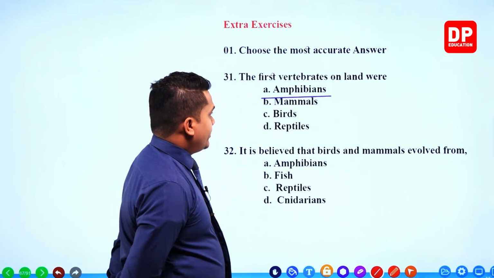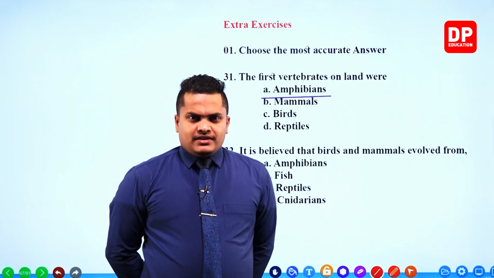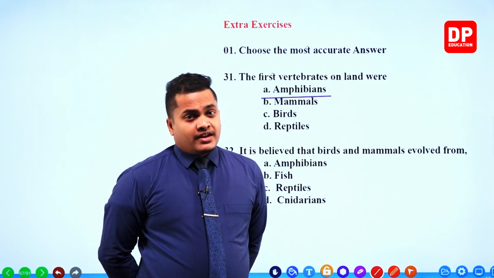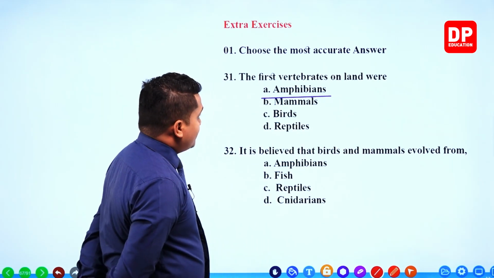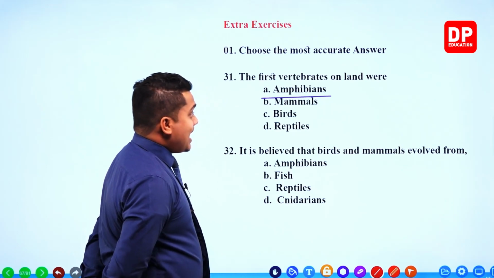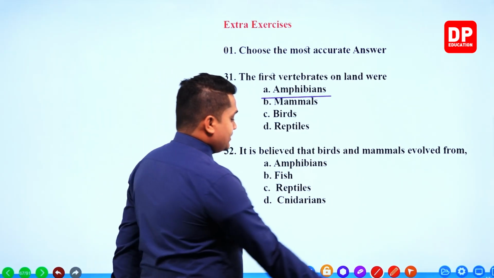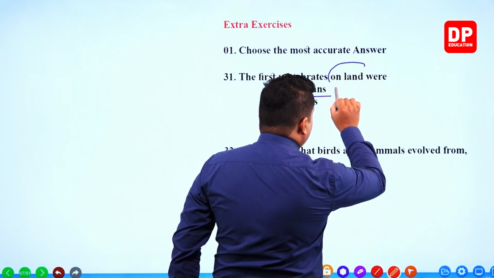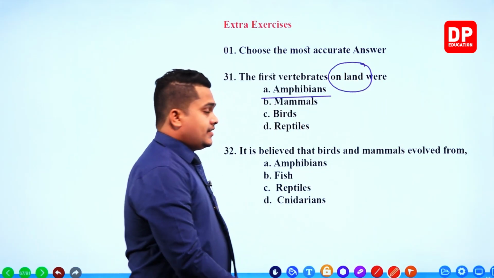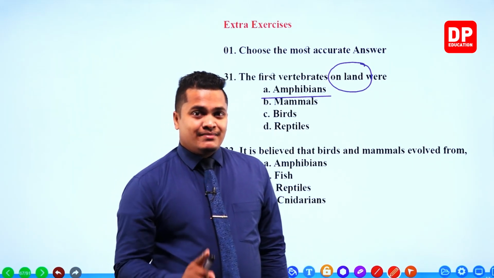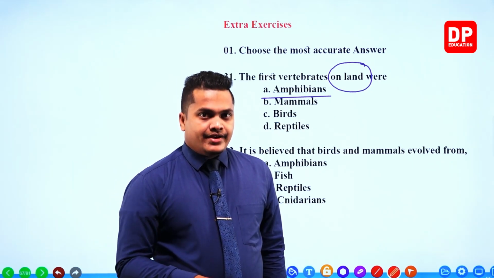Then what is the correct one? We know that amphibians came to the land first. Read the question once again. First vertebrates on land. On land. Important. First and foremost vertebrates on land.